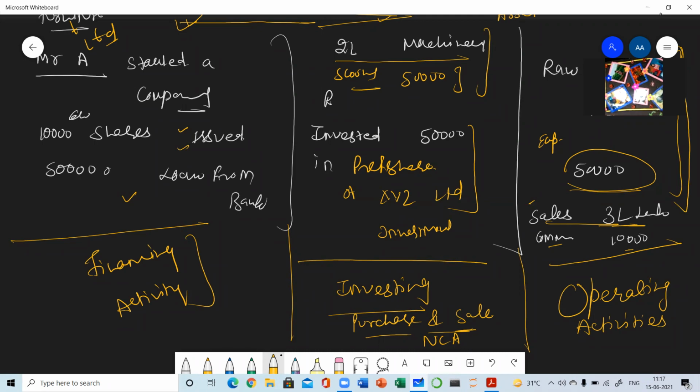After 3 years, I am going to repay that loan. That is again a financing activity. So the activities which are basically related to shareholder funds and non-current liabilities and current liabilities specifically related to loans are known as financing activities.